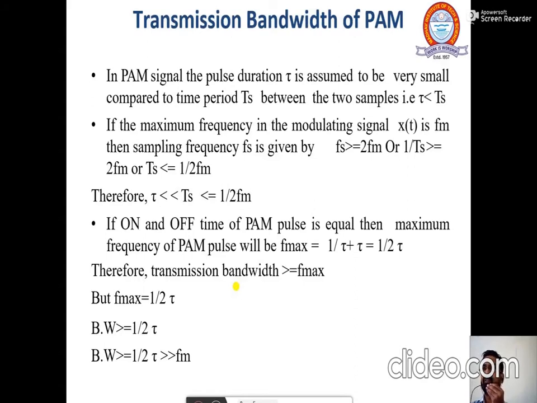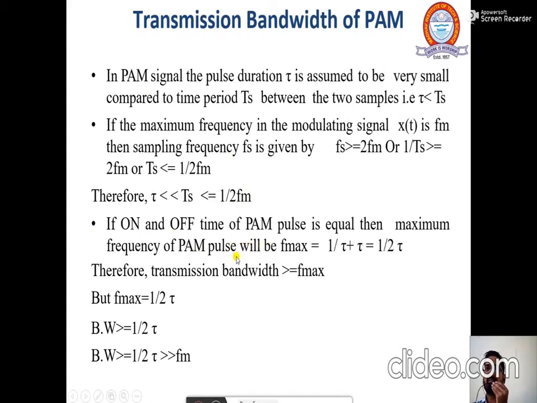So if the maximum frequency in the modulating signal x(t) is fm, then the sampling frequency fs is given by fs greater than or equal to 2 fm, or 1 by Ts greater than or equal to 2 fm, or Ts less than or equal to 1 by 2 fm. This is nothing but a representation of this expression, Ts equals 1 by 2 fm. So we can say that the time period Ts should be much higher than the pulse duration, and it should be less than or equal to 1 by 2 fm. That is this Ts.